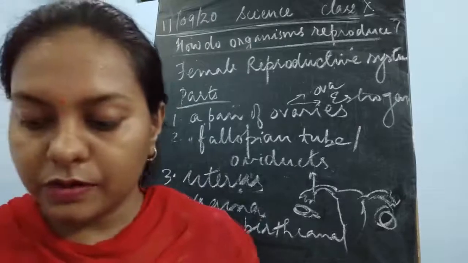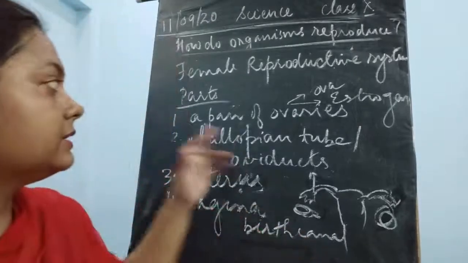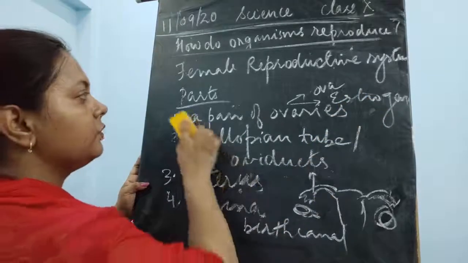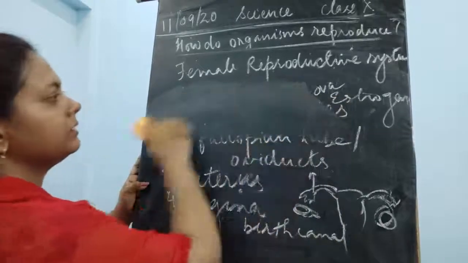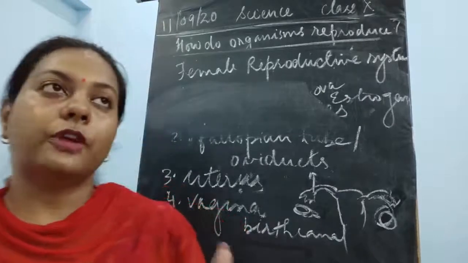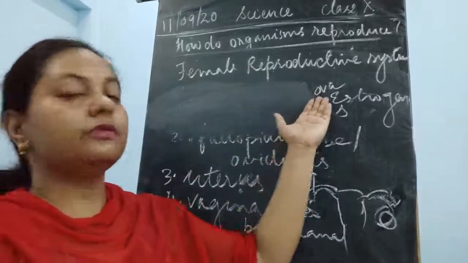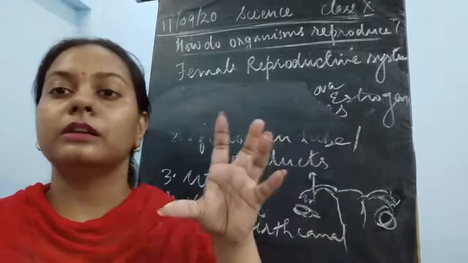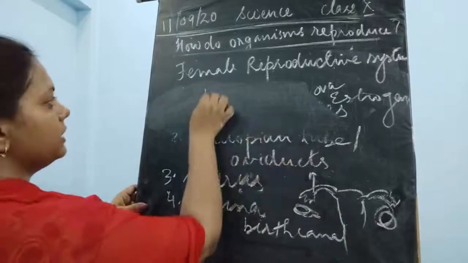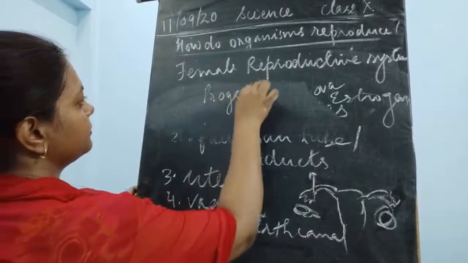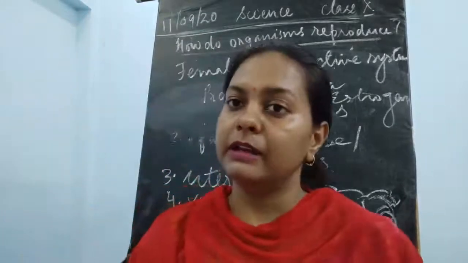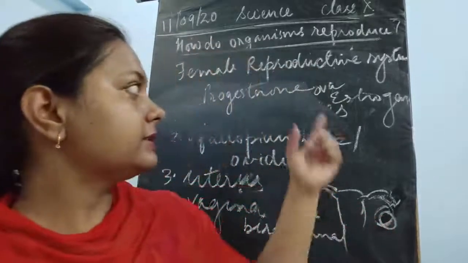So the function of the ovary is to produce estrogen as well as progesterone. The ovaries do two things for a female: produce the egg cells, the female gamete, and produce the two hormones, estrogen and progesterone.